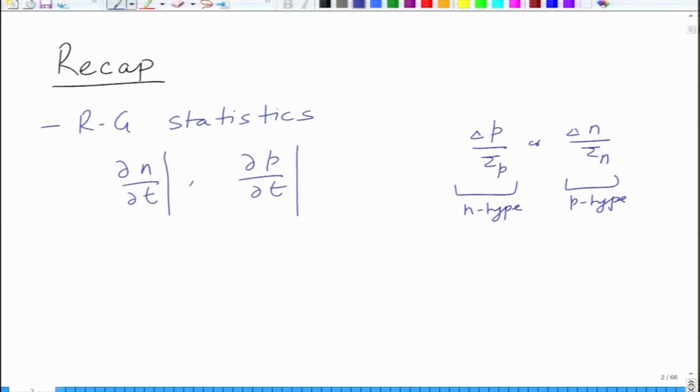So, these are basically in the low level injection conditions, when the perturbation is small and it does not make too much difference to the majority carrier concentration.